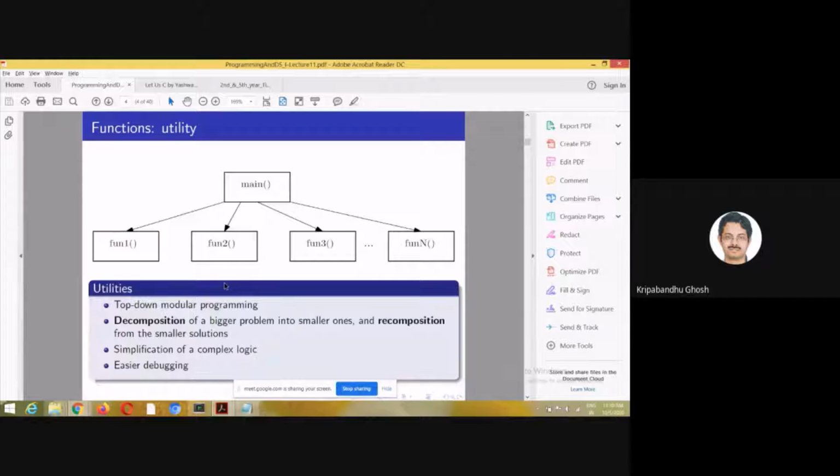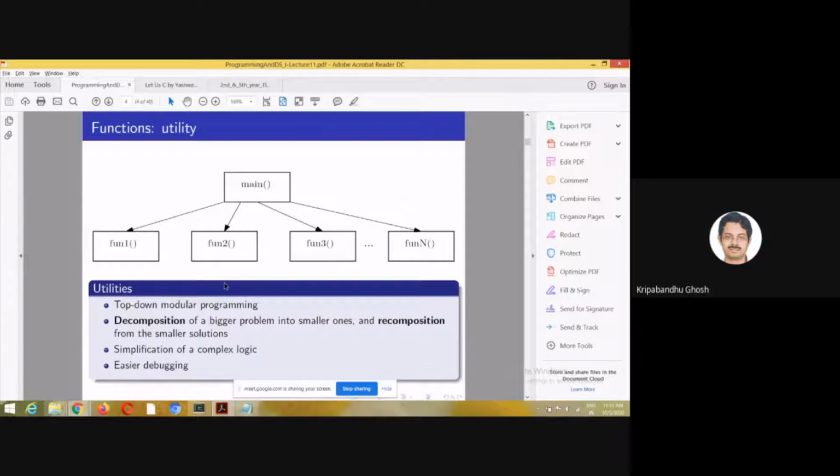And there can be another submodule which checks whether a number is a palindrome or not. If you can identify these sub problems in the whole problem, then your task becomes easier.